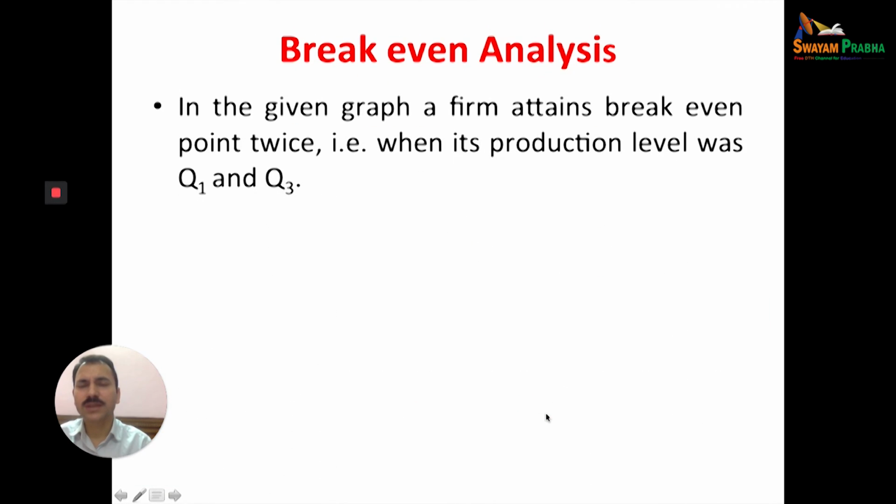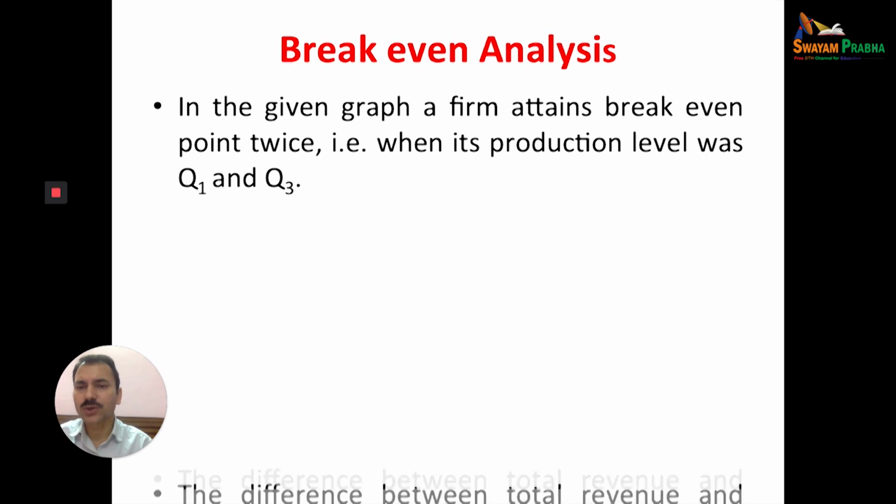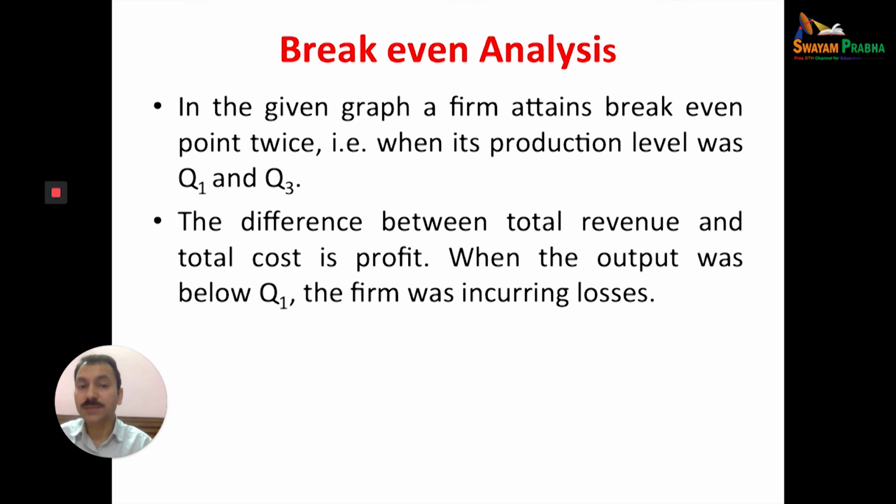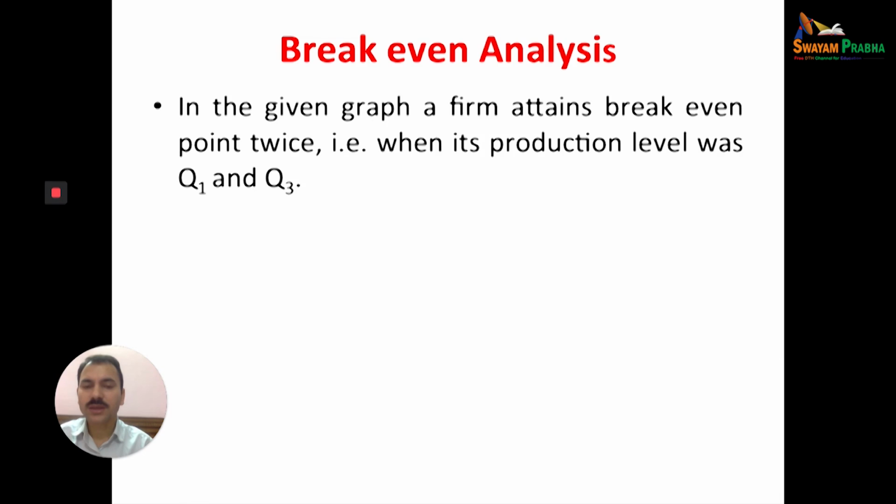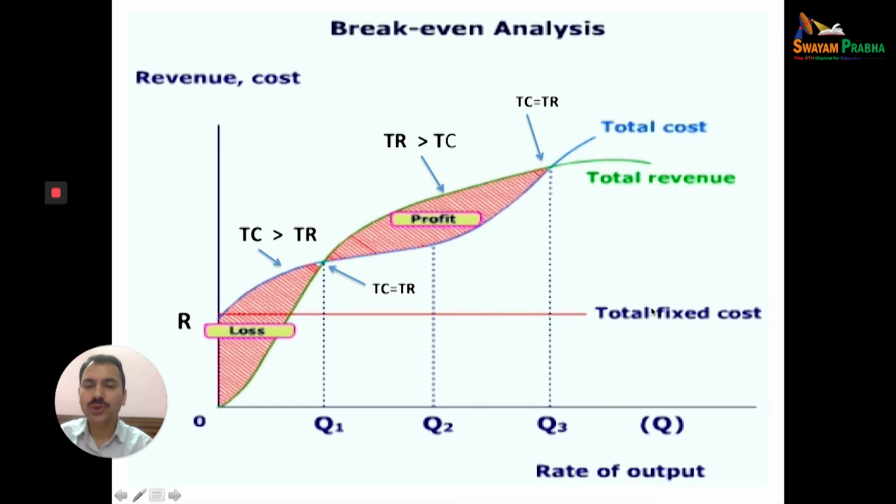Now let us explain briefly. In the given graph, the firm attains the break-even point twice, as we have discussed. The difference between total revenue and total cost is profit, we know. When the output was Q1, the firm was incurring a loss. In the diagram we have seen, up to OQ1 the firm has a loss. OQ2 is the maximum profit. OQ3 is the optimum break-even point.